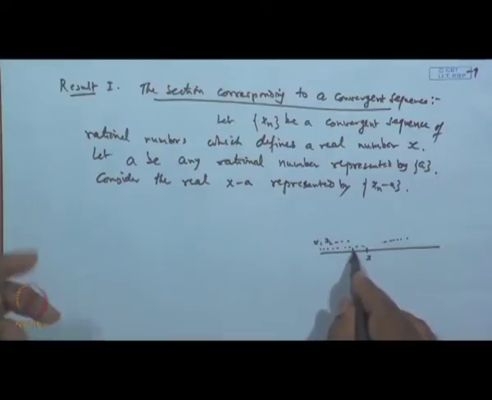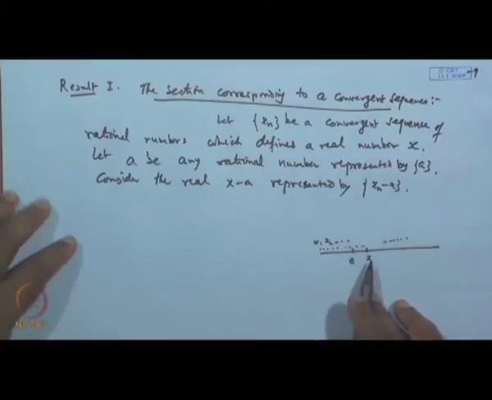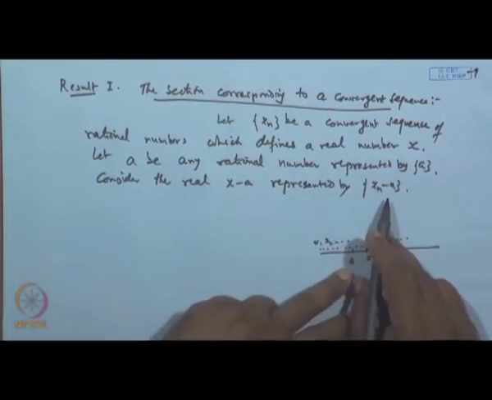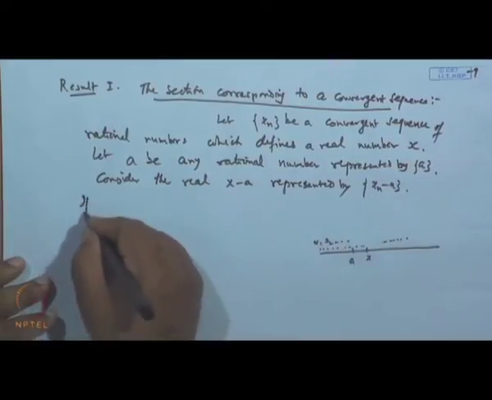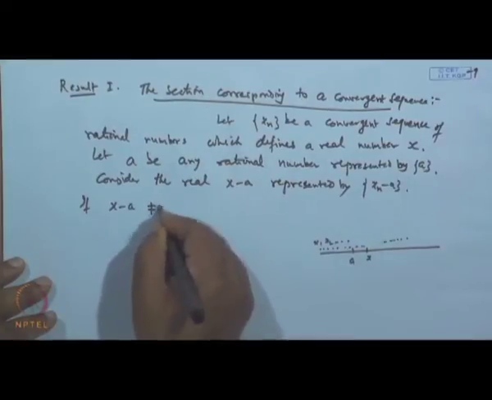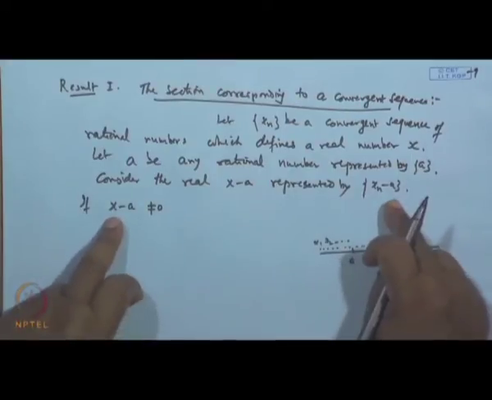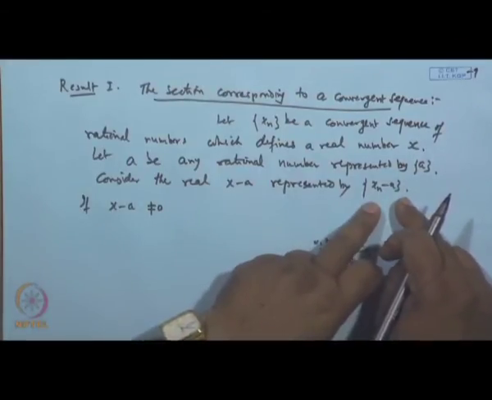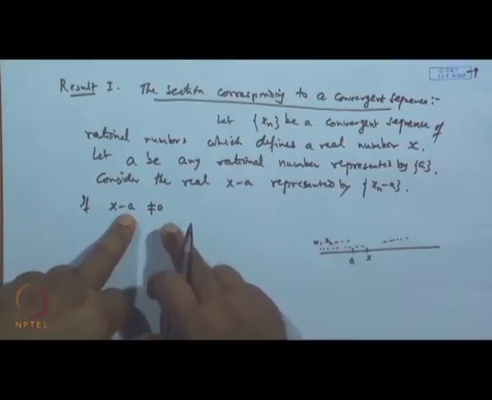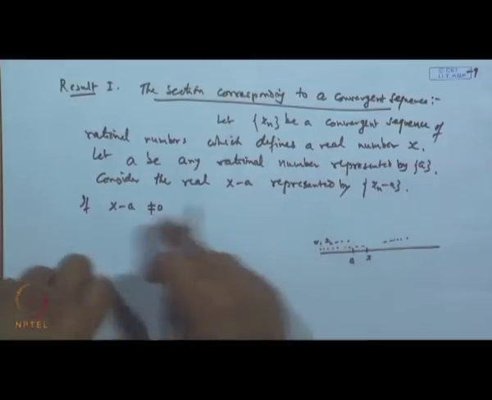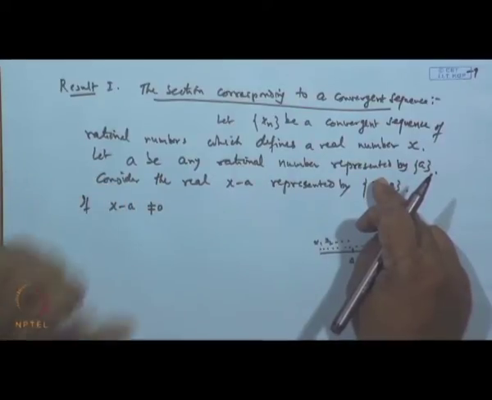A is a number which is the a itself. So, we do not care for it, we do not bother about much. Then x n minus a, this is the main important thing, represented by x minus a. Now, let us see. If x minus a is different from 0, since x minus a is represented by x n minus a which is different from 0, it means that after a certain stage all the terms of the sequence will have one sign, either positive or negative.